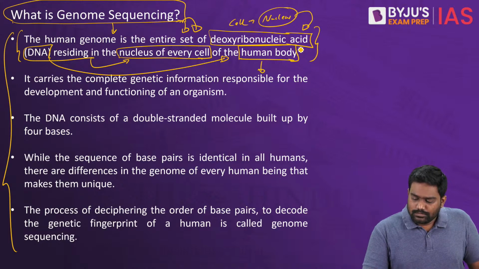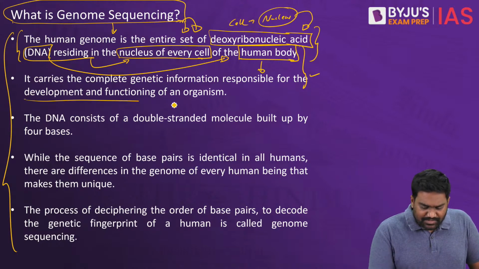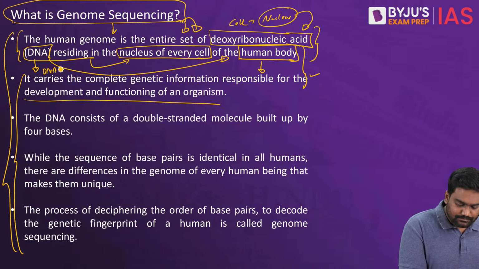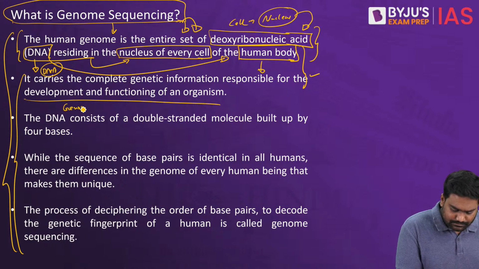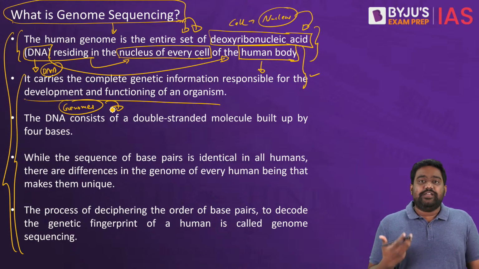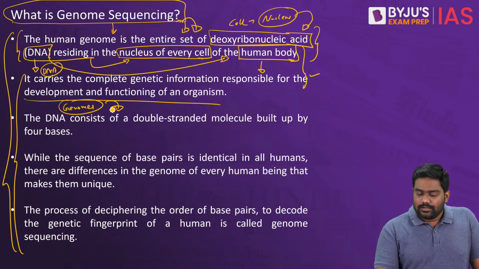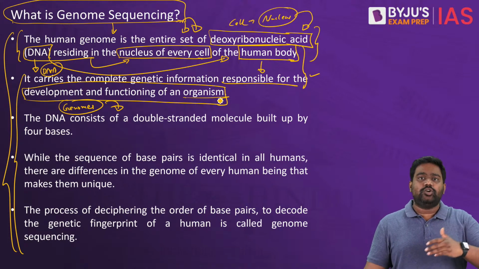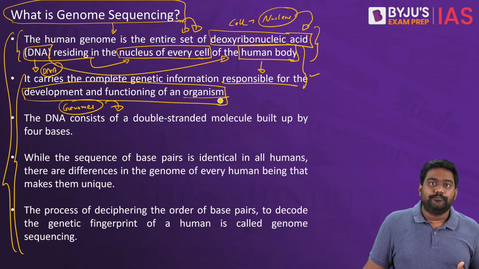Understood? So the DNA that we carry is made up of these genomes. The traits that we exhibit, the physical traits, the attributes, the features of every organism, are dependent on the genome structure that we are born with, right?